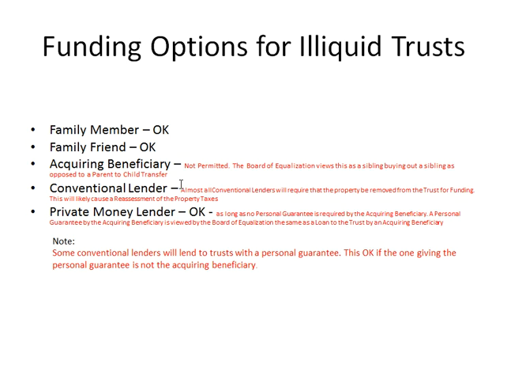A personal guarantee by the acquiring beneficiary, as we talked about, is viewed by the Board of Equalization as the same as a loan to the trust by an acquiring beneficiary or a sibling-to-sibling buyout as opposed to a parent-to-child transfer. Now, some conventional lenders will lend to trust with a personal guarantee, and this is okay if the one giving the personal guarantee is not the acquiring beneficiary. So basically, it's just the acquiring beneficiary is the only one that we have to be concerned about, not putting funds into the trust.